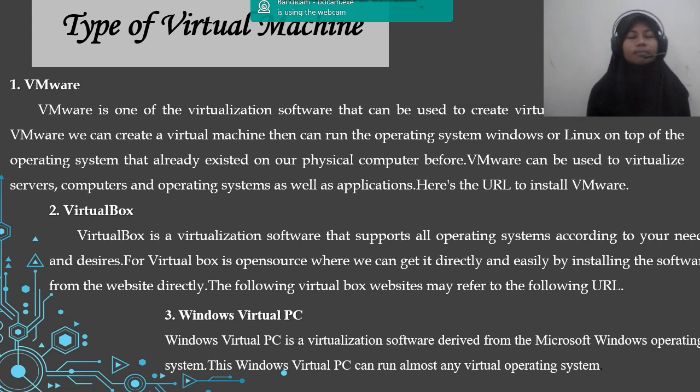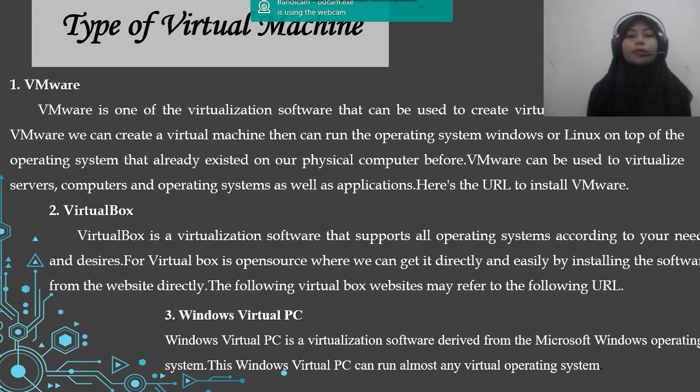2. VirtualBox. VirtualBox is a virtualization software that supports all operating systems according to your need and desire. VirtualBox is open source, where we can get it directly and easily by installing the software from the website.